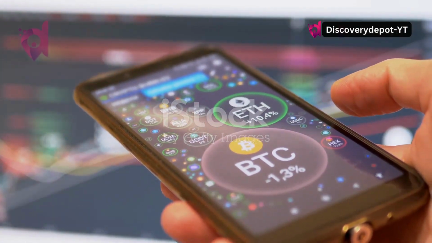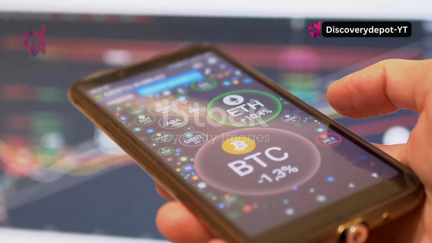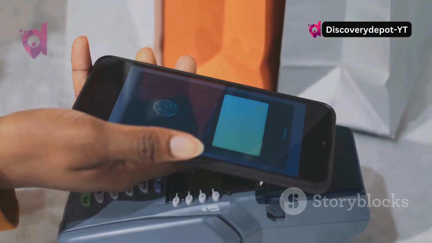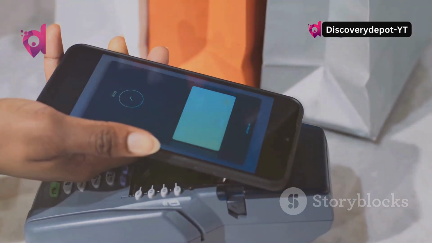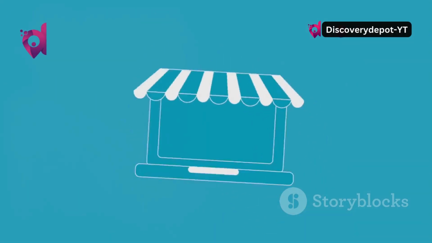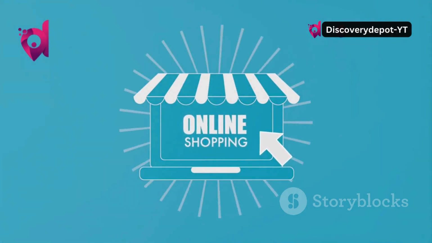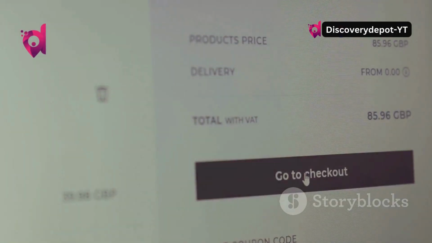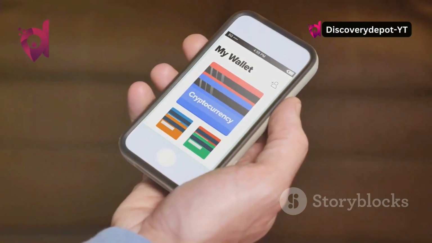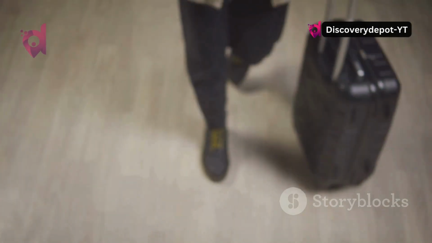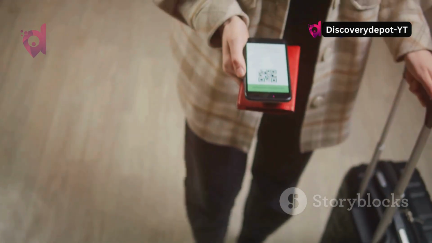Making your first transaction, navigating the world of digital payments. With your digital wallet set up, you're ready to experience the speed and efficiency of digital currency transactions. Let's illustrate with a simple example: buying a product online. First, select digital currency as your payment method at checkout. The online store will provide you with their wallet address, a unique string of characters that identifies their wallet.